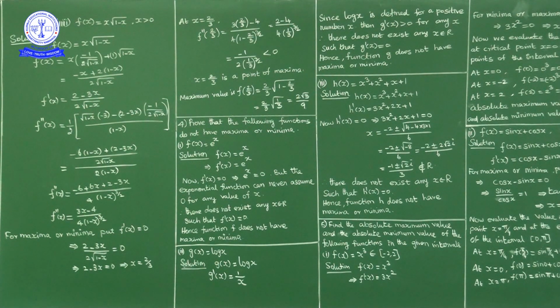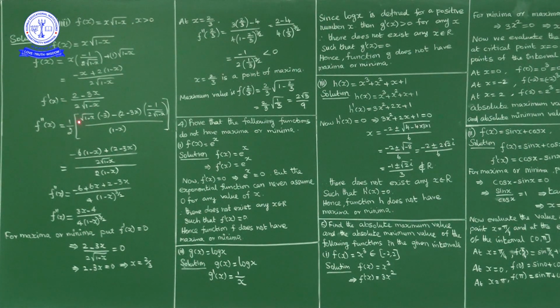Okay, u by v derivative. Derivative of u by v is v into u dash minus u into v dash upon v square. What is u here? 2 minus 3x. What is v here? Square root of 1 minus x. u is the numerator, that is 2 minus 3x, and v is the denominator, that is square root of 1 minus x. First of all, the denominator v square, that is square root of 1 minus x whole square, is 1 minus x.